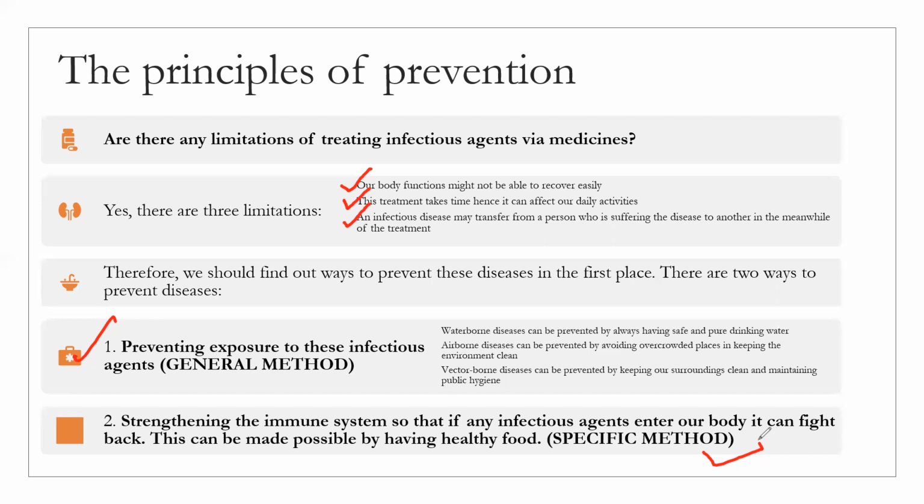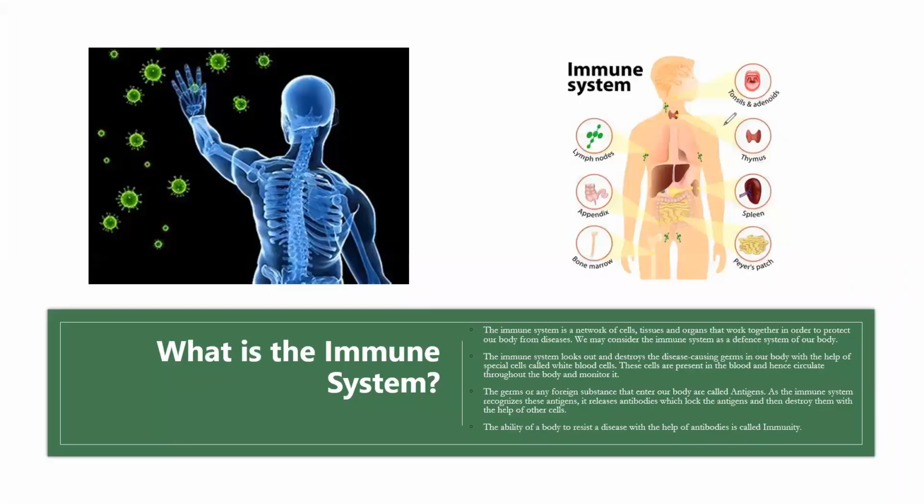But then there is a specific way, which strengthens the immune system so that if any infectious agent enters our body, it can fight back. This can be made possible by having healthy food and through vaccination. Now the question comes, what is an immune system?